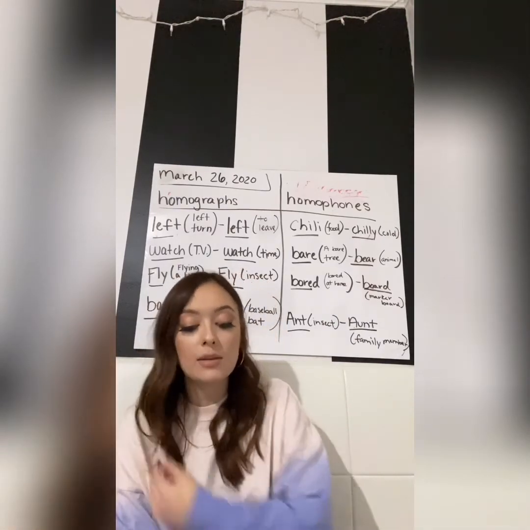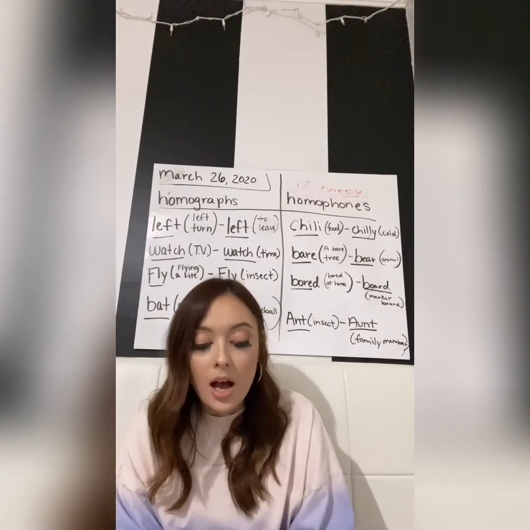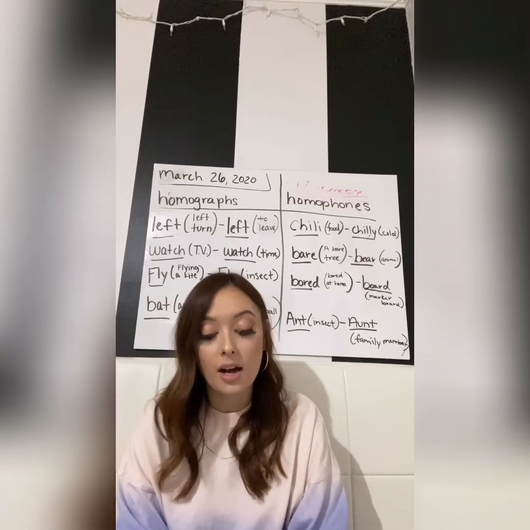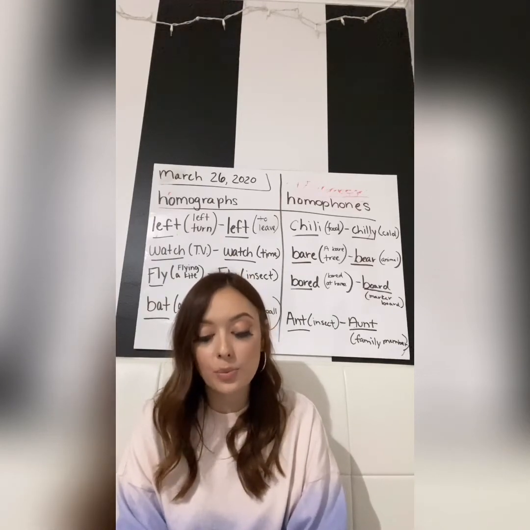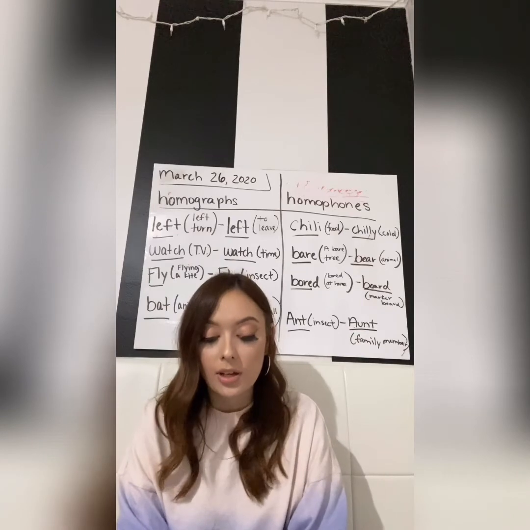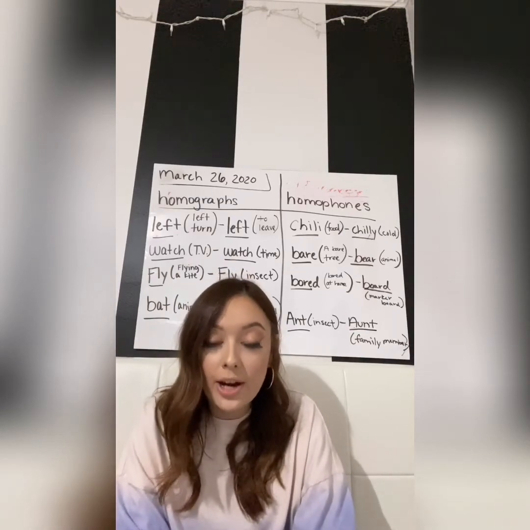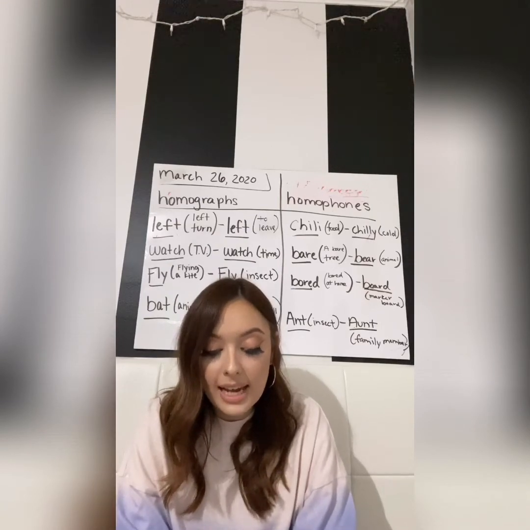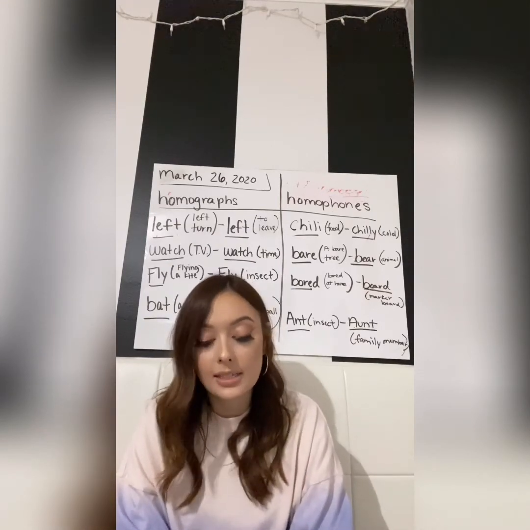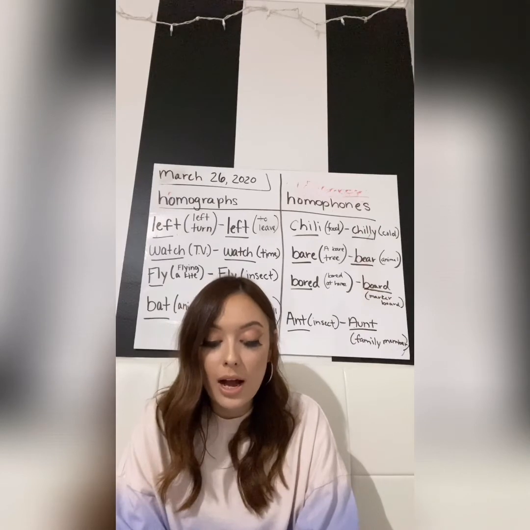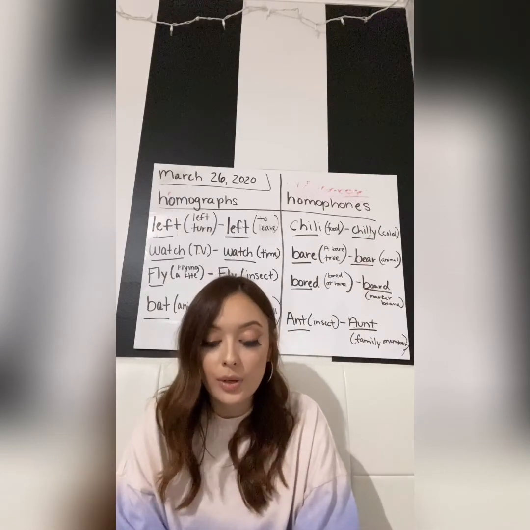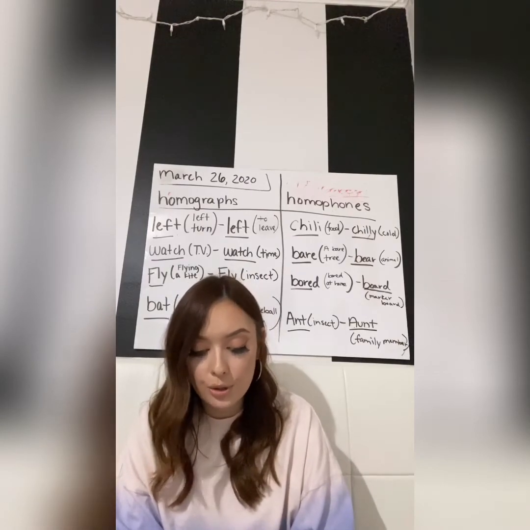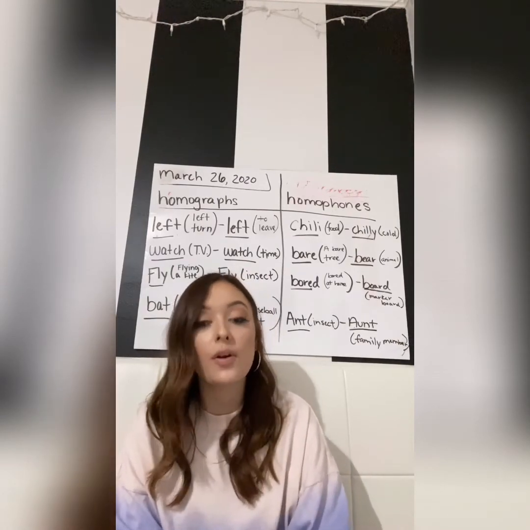So let's go ahead and move on to number 1. Okay, so number 1 says, I have a record of my grades. All right, so the italicized word in this sentence is record. Okay, so let's determine if record is a noun, a verb, or an adjective. Okay, well, in this case, record is a thing, so it would be a noun. So we would write N over record. Okay, let's move on to number 3.